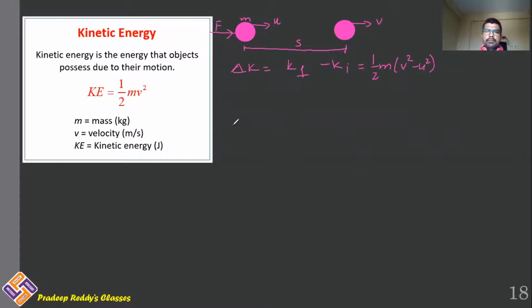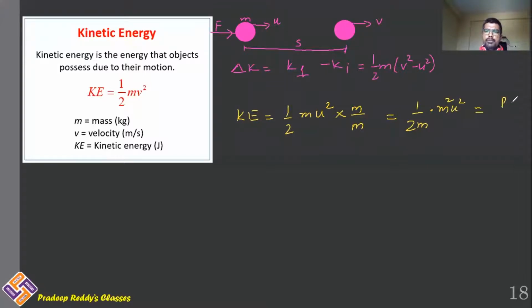Now, as we know, the equation for initial kinetic energy is half m u square. Simply I'll multiply numerator and denominator with m. If I multiply numerator and denominator with m, I can write it as 1 by 2m into m square u square.